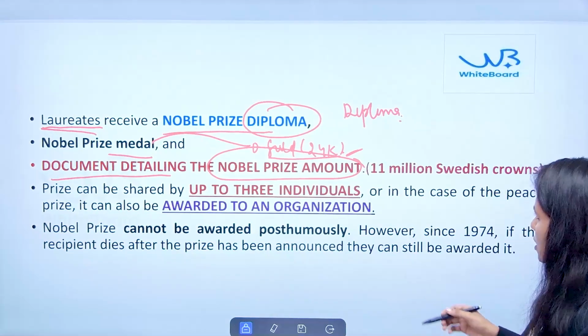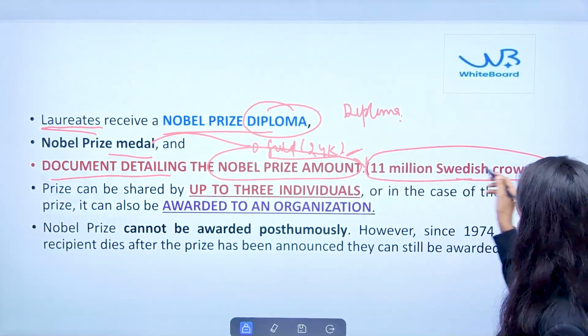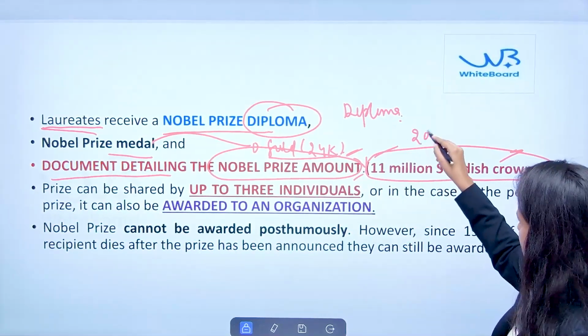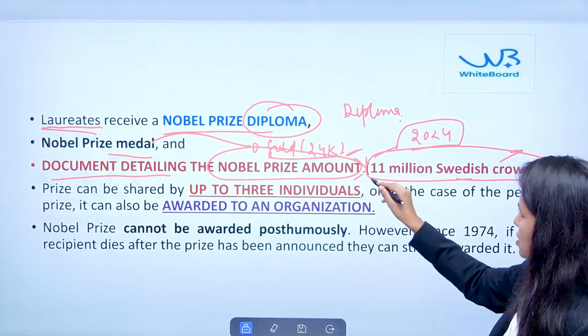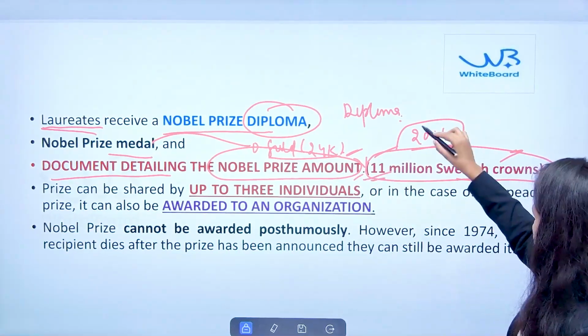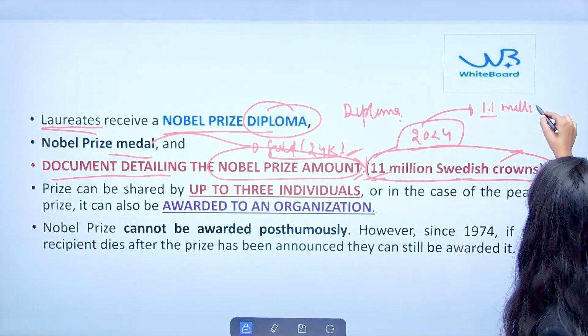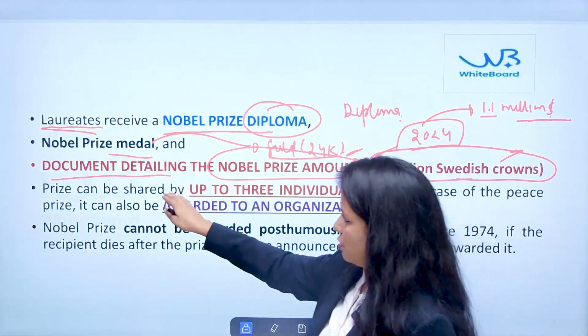For this particular year, it is 11 million Sweden crowns, which is the currency of Sweden. So for 2024, the Nobel Prize recipients are going to receive 11 million Sweden crowns, which is somewhat equivalent to $1.1 million. This is very, very important, you should remember.